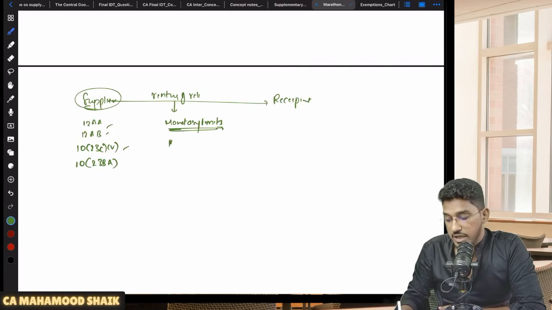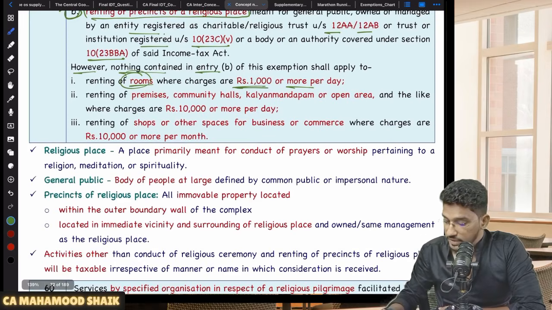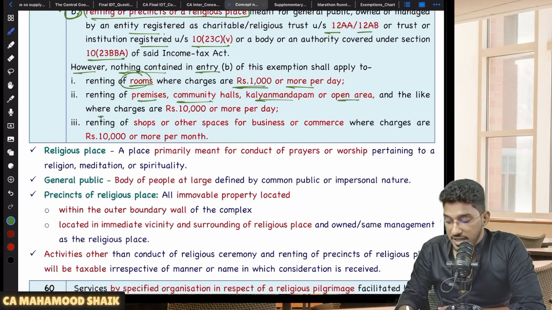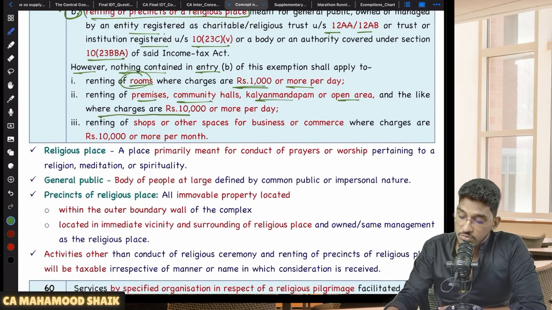If I put it the other way around, in case of room renting, the charges must be less than 1000. Even if it is 1000 per day, then also it will be taxable. So the amount should be less than 1000. Even if it is 1000, the exemption will not become applicable. Then renting of premises like community halls, kalyana mandapam or open area and the like, where the charges are 10,000 rupees or more per day.